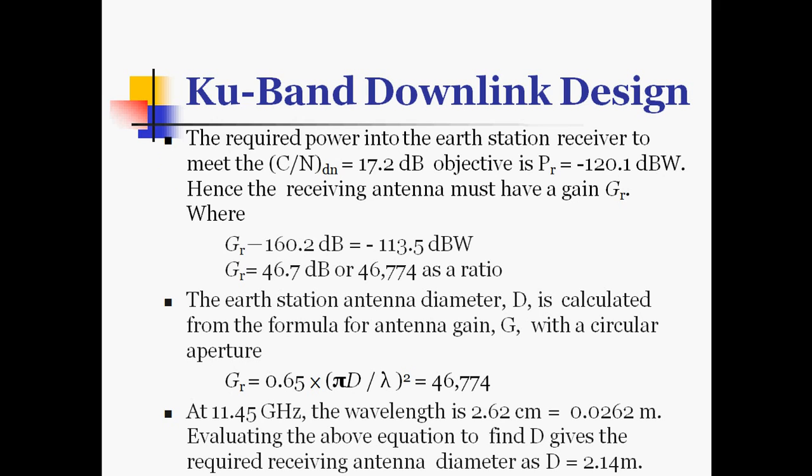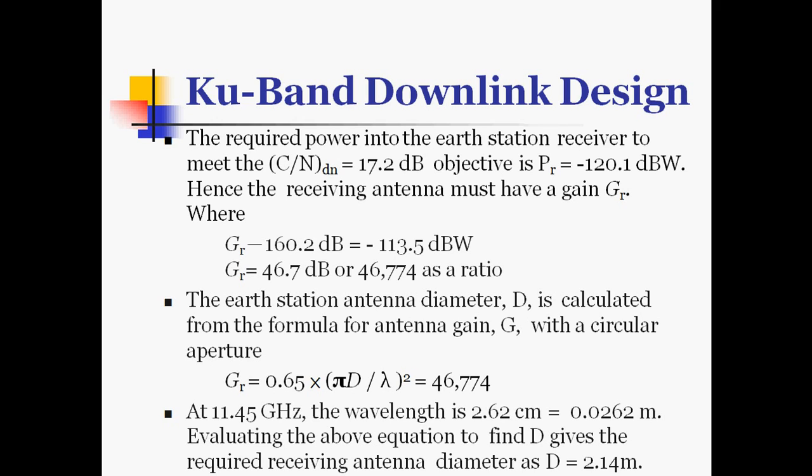So for the downlink design at KU band, the required power into the earth station receiver to meet the carrier to noise ratio for downlink, which is equal to 17.2 dB, is PR equals minus 120.1 dB watt. Hence the receiving antenna must have a gain GR, where GR is equal to minus 113.5 dB watt minus 160.2 dB, or GR is equal to 46.7 dB, or 46,774 as a ratio.